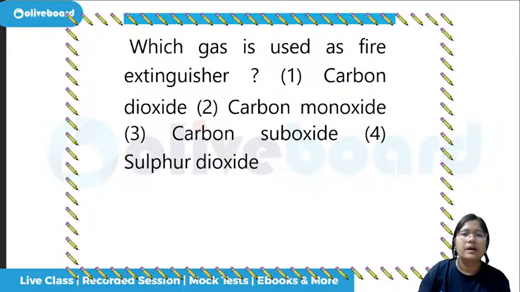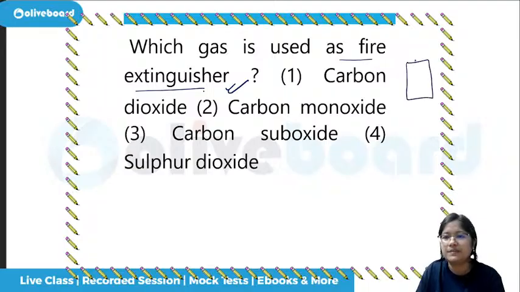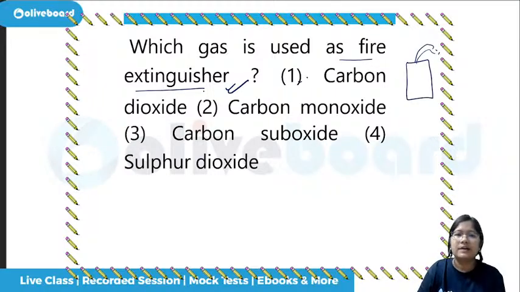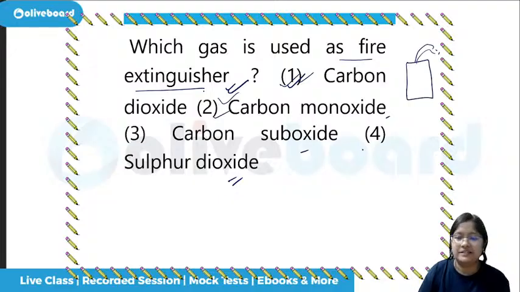Correct. Which gas is used as a fire extinguisher? This is also very simple. The fire extinguishers will be kept hanging on the wall. So which is used? Carbon dioxide. Carbon monoxide, people will not die with the fire, but they will die with the carbon monoxide gas itself. Carbon suboxide or sulfur dioxide? The answer here is CO2, that is carbon dioxide gas, used in the fire extinguisher.